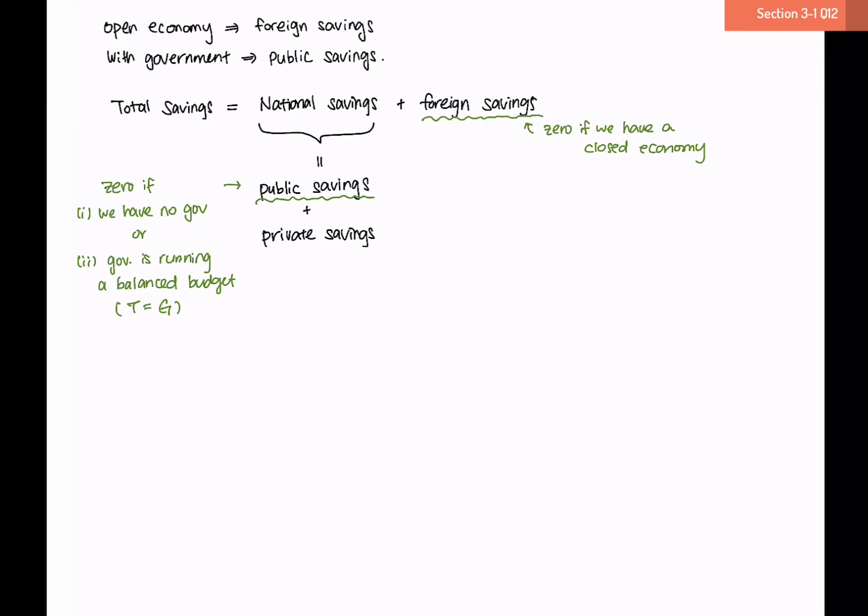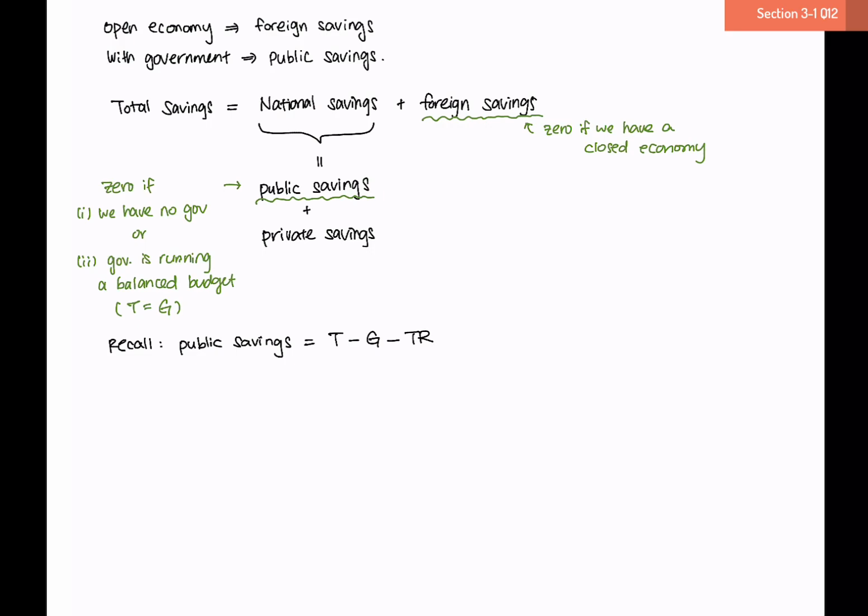Now let's collect some basics that we know about savings. We know that public savings is basically the government's leftover income after all their spending. So public savings is out of their income of taxes, denoted as capital T, after spending some of it through government spending, capital G, and transfers, capital TR, how much do you have left? And that is the amount of public savings.